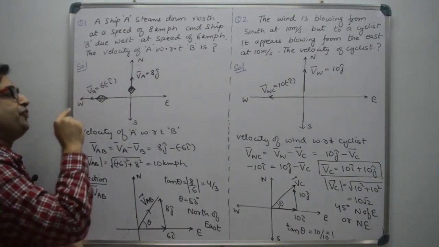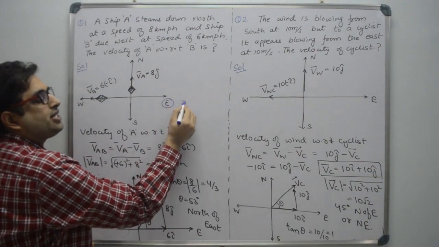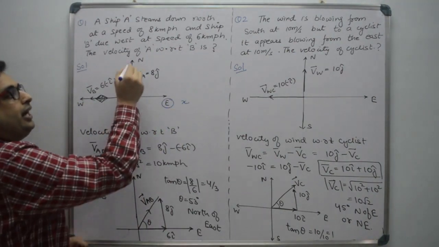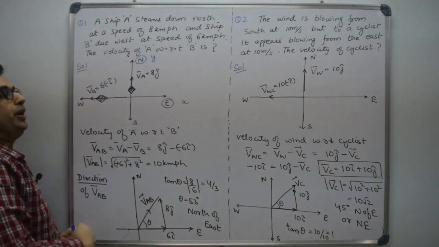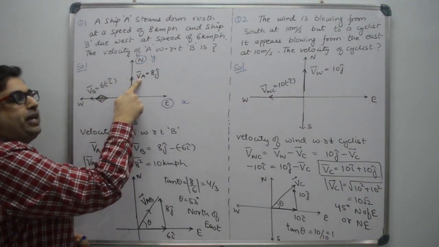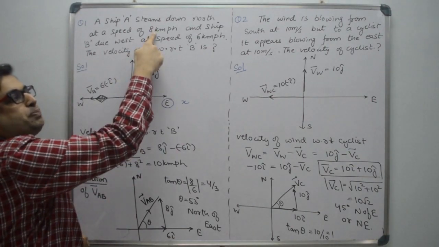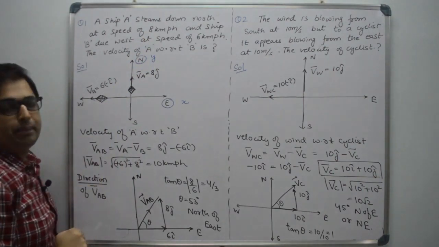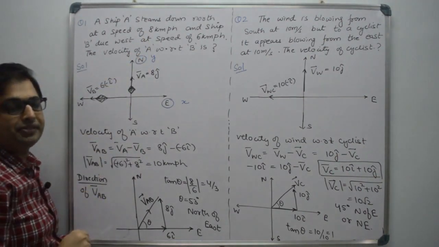So let us first of all draw the diagram. We know east direction is x-axis and north direction is y-axis. So ship A is moving towards north. So I can represent this velocity with 8 j cap. Right? j cap shows north or y direction.